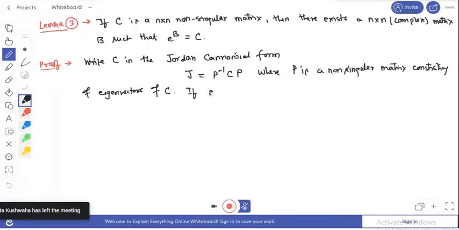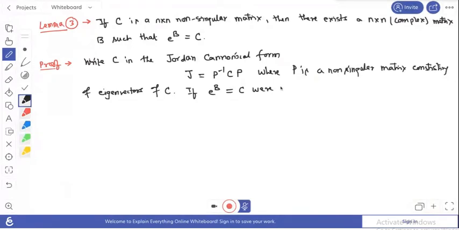If the exponential of B equals C, and this condition is true, then what is the value of e to the power P inverse B P?